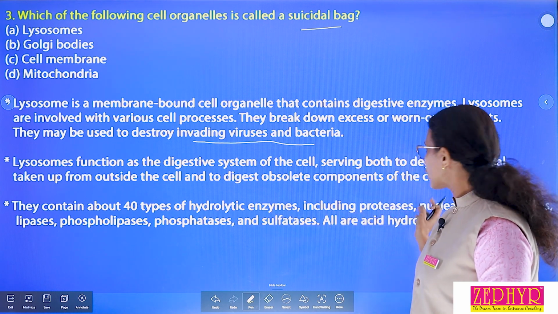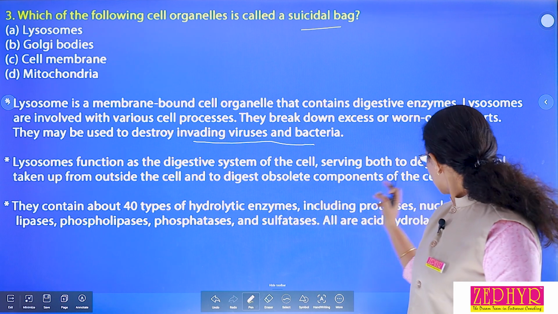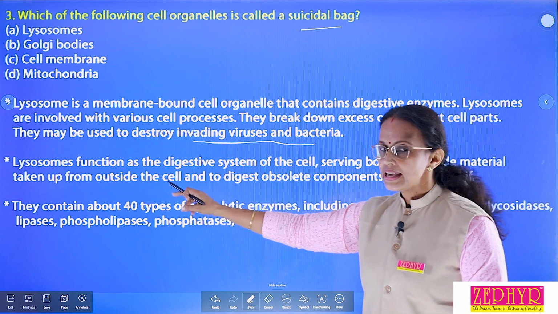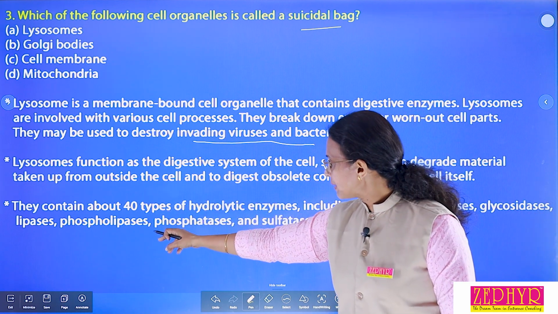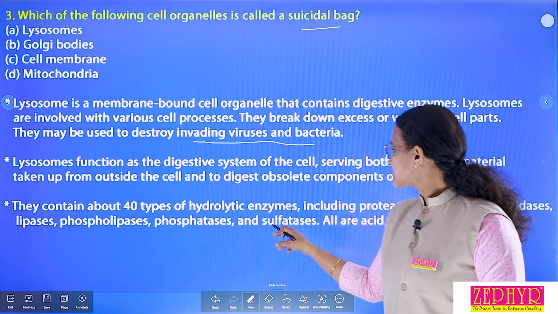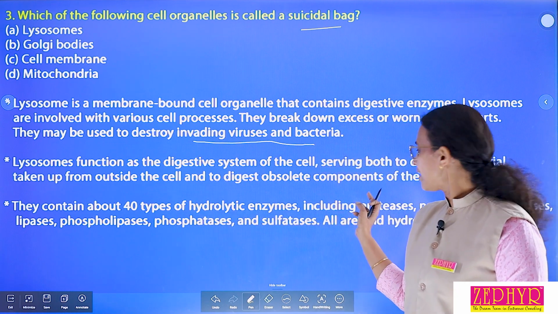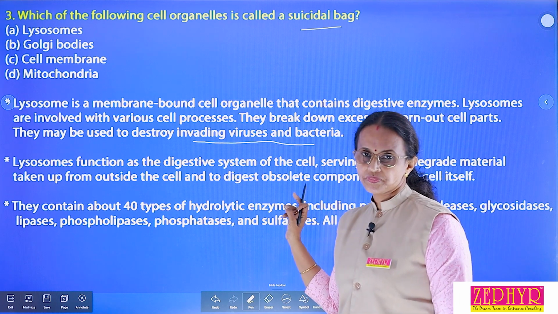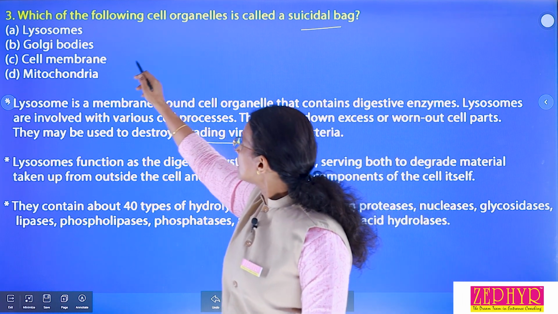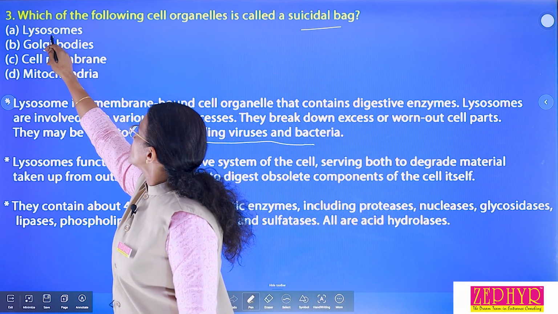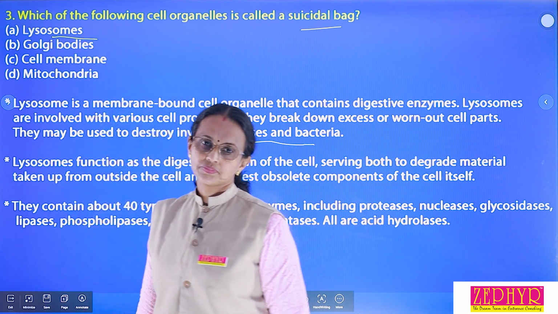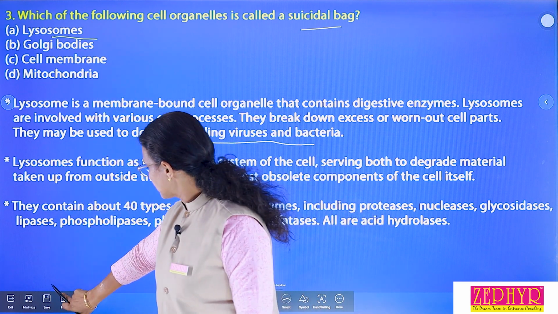Some names are the proteases, nucleases, glycosidases, lipases, phospholipases, phosphatases, sulfatases. All these are acid hydrolases. Then the answer of suicidal bag is lysosome. Okay. Then next question.